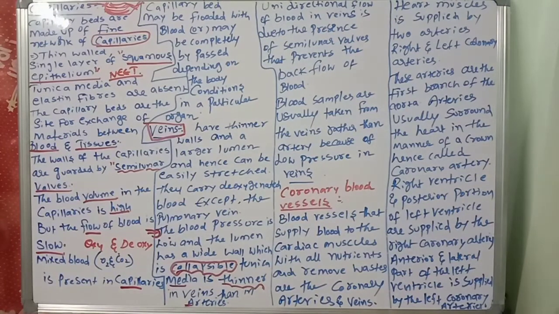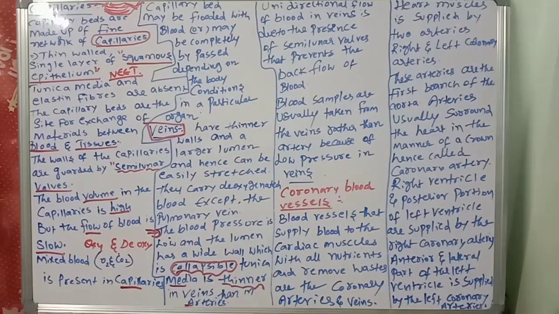The valves only allow the blood to move in one direction, not bidirectionally.